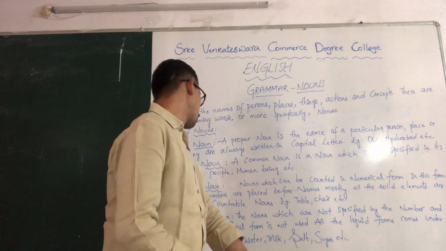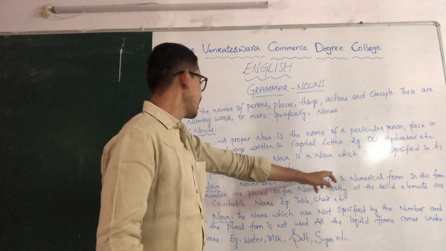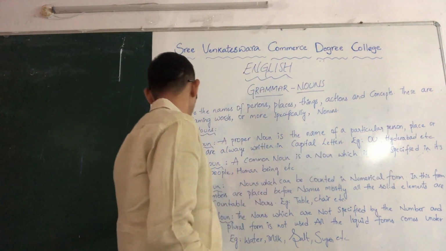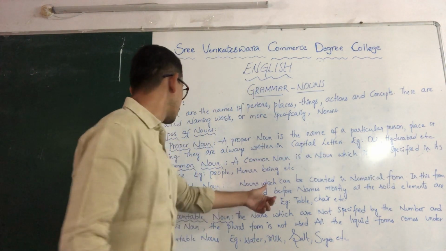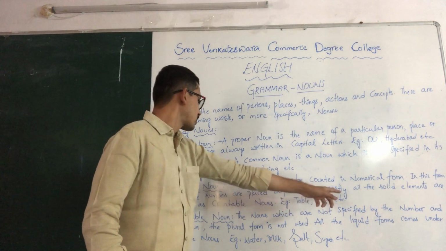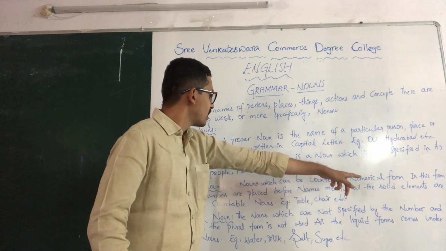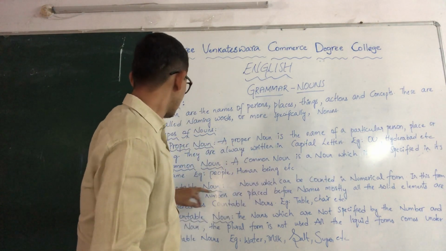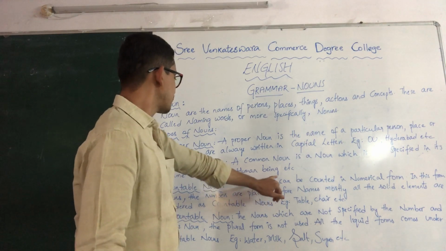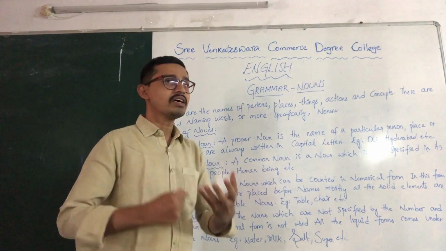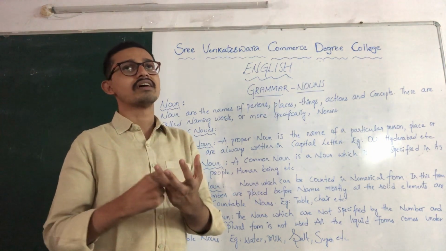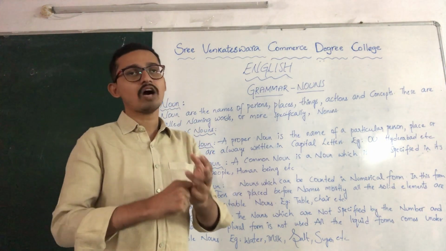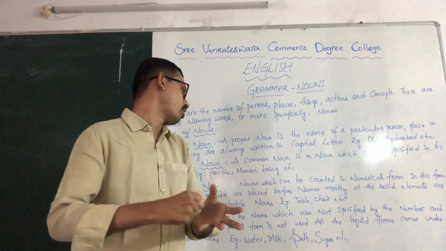Next, countable nouns. Nouns which can be counted in numerical form. In this form of nouns, the numbers are placed before names. Mostly, all the solid elements are countable nouns. See, nouns which can be counted. Generally, the nouns which are counted with a number, which are given a number while counting, come under a countable noun.